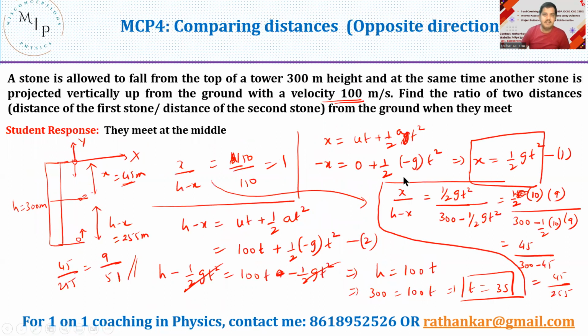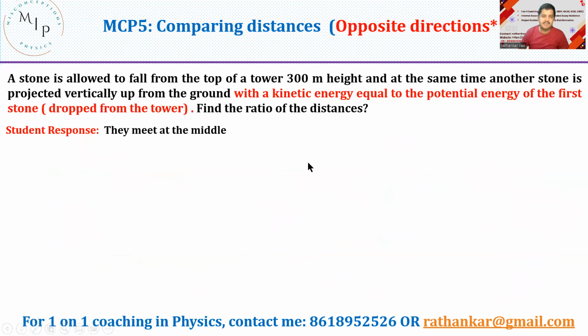Then yesterday we did one problem where two objects are thrown in opposite directions. Usually the answer I get is that they will meet at the middle, but that is incorrect, and that has been shown. We worked it out and got a different answer. Please look into this problem correctly to understand why we get a different answer. Unless you understand this particular problem, MCP4, you will not be able to appreciate this one, which is just a special case of the previous problem.